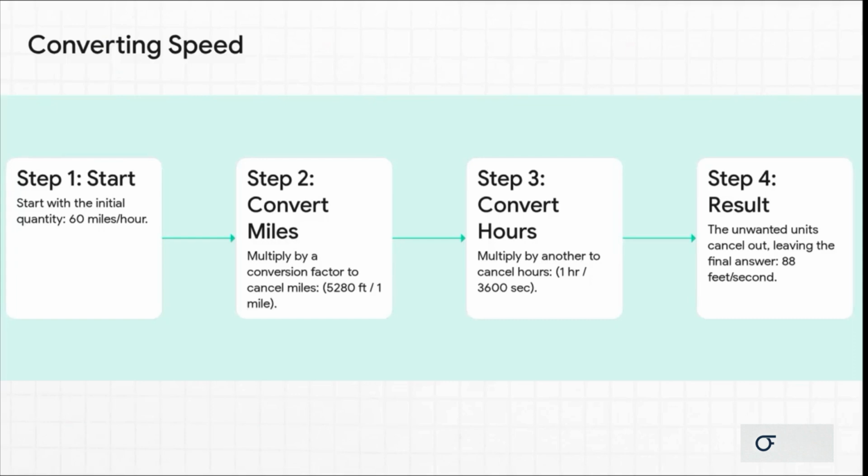Let's see it in action. Say we want to convert 60 miles per hour into feet per second. We do this by multiplying by the number 1 in really clever ways. First, we multiply by 5,280 feet per 1 mile. Since 5,280 feet equals 1 mile, we're just multiplying by 1. But look, the miles unit on the top cancels out the miles on the bottom. Poof, gone. Then we do it again for time, multiplying by 1 hour per 3,600 seconds. The hours cancel out. All the units we don't want just vanish, leaving us with exactly what we were looking for. It's so elegant. And you know the best part?